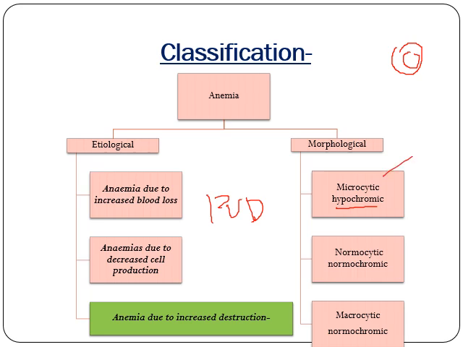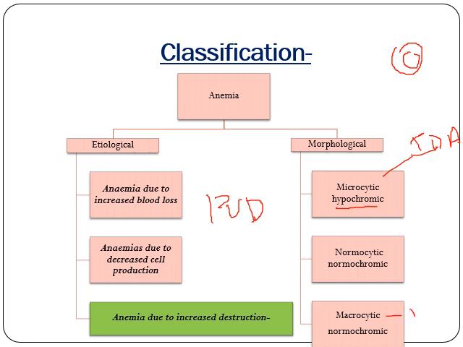The examples are iron deficiency anemia. It can also be due to thalassemia, sideroblastic anemia, and finally anemia of chronic disease. Next is normocytic normochromic: the size of the RBC is the same, meaning there is no alteration in the size of the RBC. Finally, macrocytic normochromic, where the size of the RBC is increased.